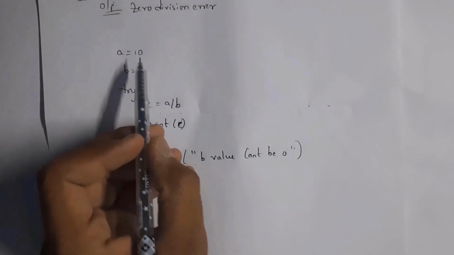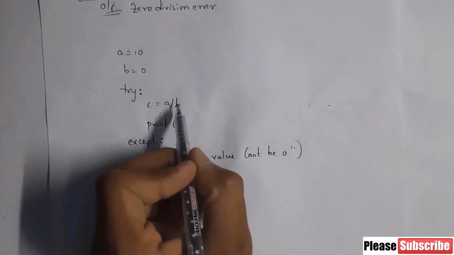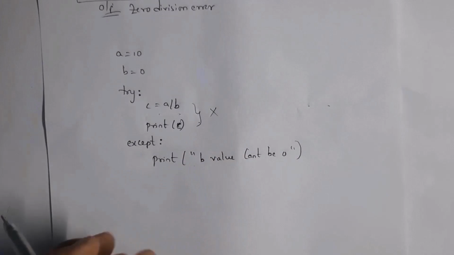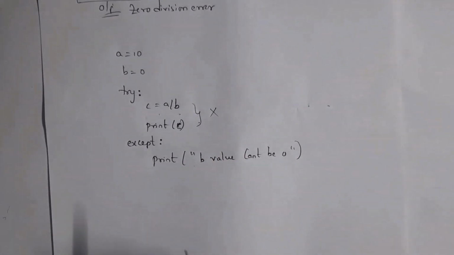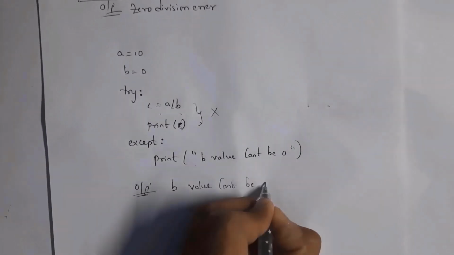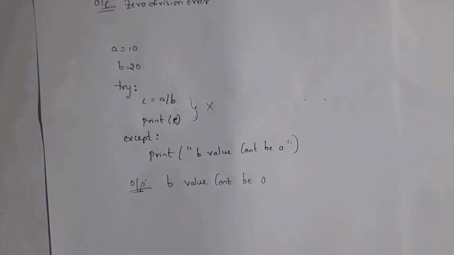So here I have given a equal to 10 and b equal to 0. So we cannot divide any number by 0. It will skip this code and whatever code is present inside the except block will be executed. So I will get the output "b value can't be 0". This is my output. But in place of b equal to 0, if I give b value as 20, so